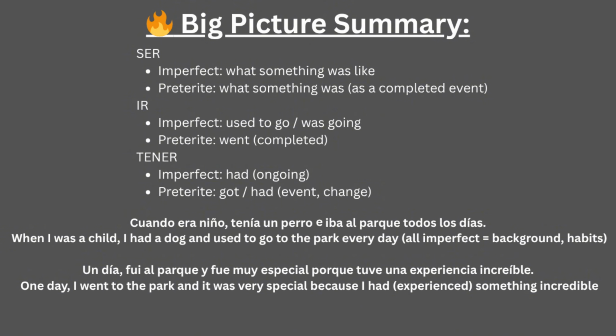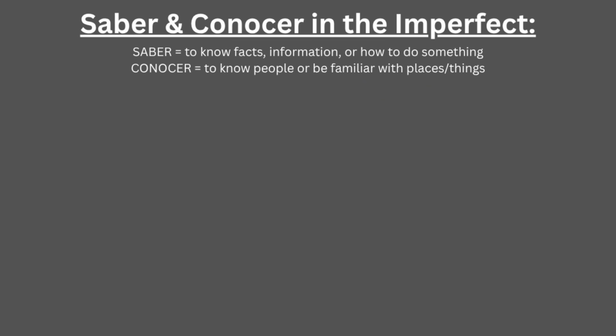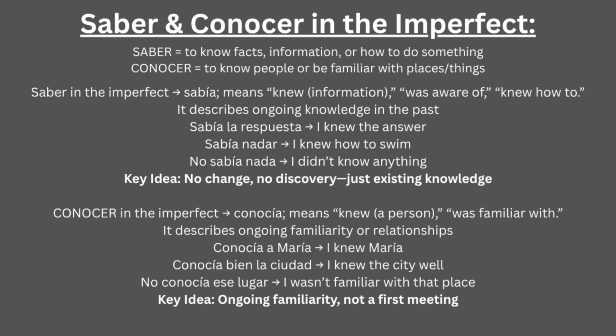The last thing to note in the imperfect is saber and conocer, which I also showed in the preterite video. Saber means to know facts, and conocer means to be familiar with ideas. While the preterite changes the meaning of the verbs, the imperfect keeps the meaning. So, saber describes ongoing knowledge, and conocer explains ongoing familiarity in the past. In essence, the two verbs have no change, so they describe existing knowledge.